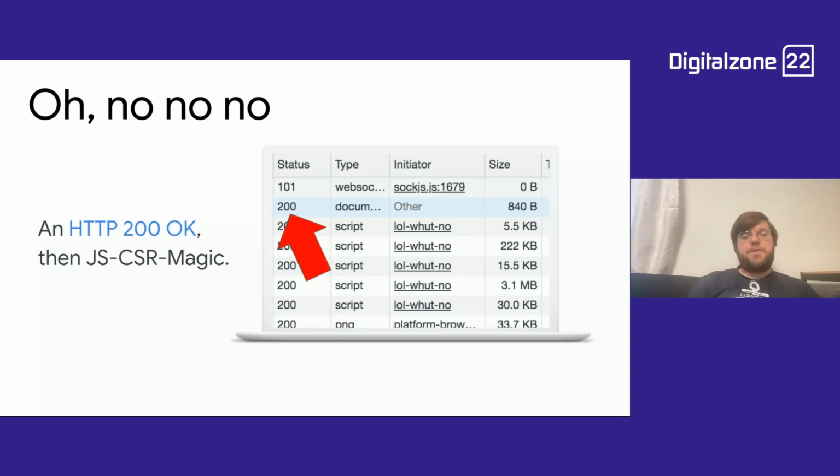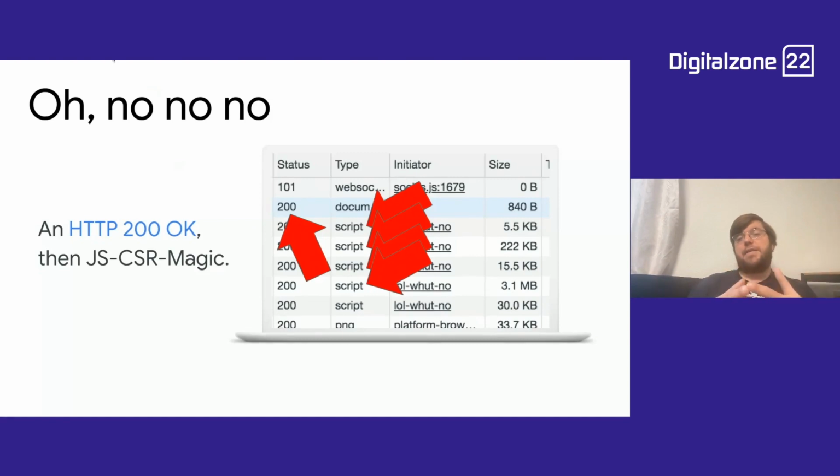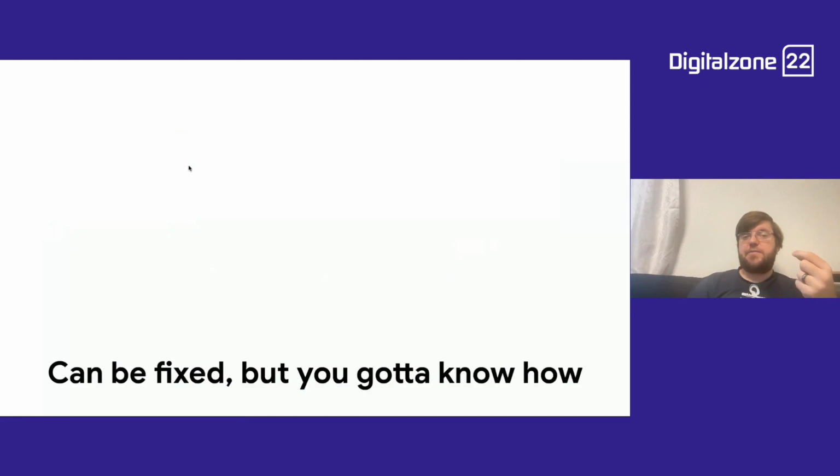And then a bunch of JavaScript has to happen to actually load the content. And in this case, it doesn't load any kind of content. It specifically loads the fact that it's an error. So what happens here is this is a client-side rendered application, but it's not necessarily a problem to have a client-side rendered application. The problem here is it's a single-page client-side app that does not handle errors well. It doesn't have to. You can handle this gracefully.